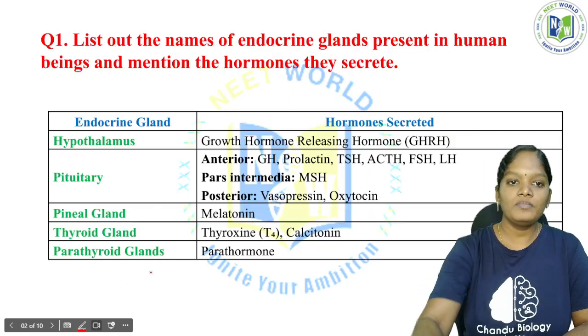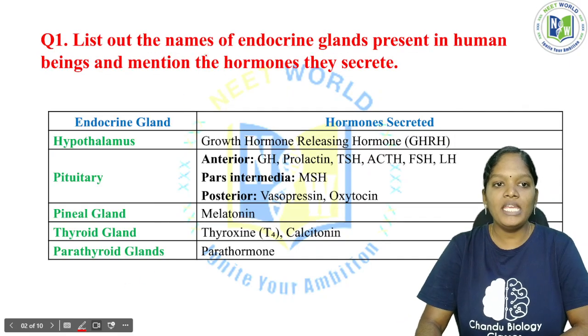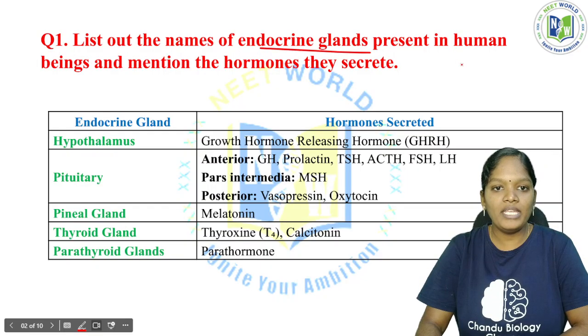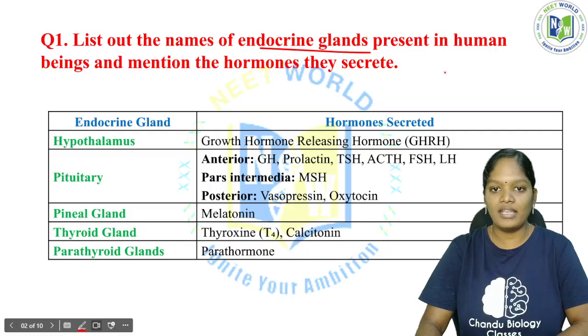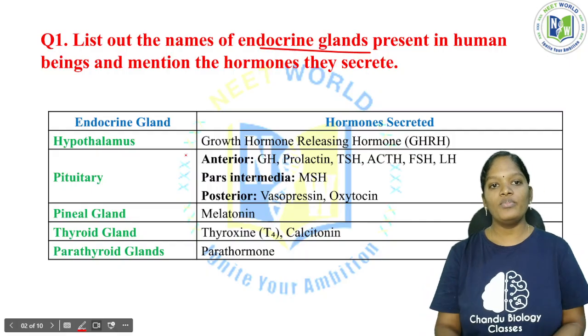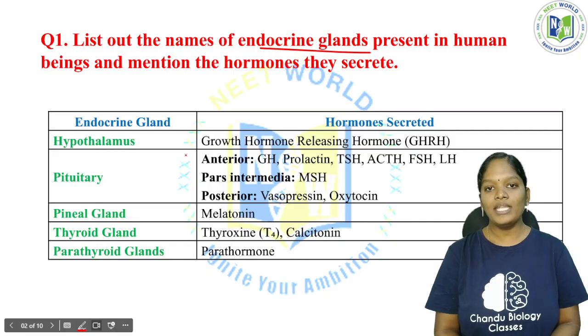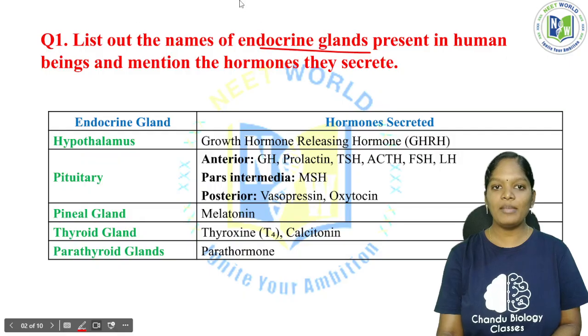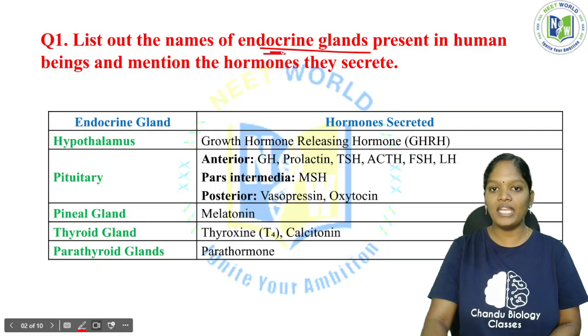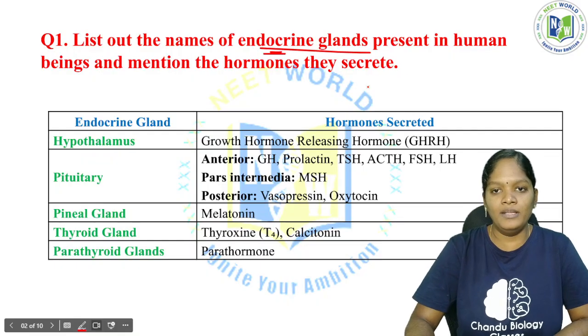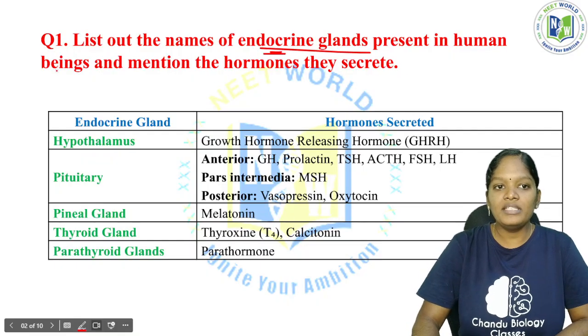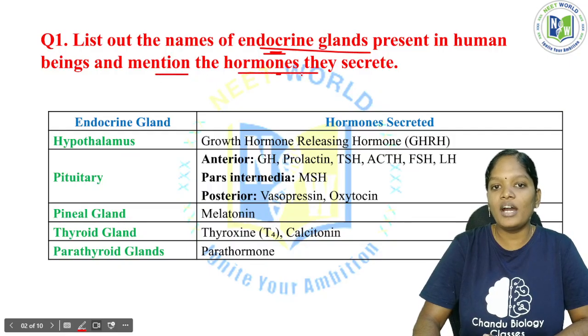So the first question will be: list out the names of the endocrine glands present in human beings and mention the hormones they secrete. We have to analyze what the question demands. We have to write down the names of the endocrine glands present in human beings, and also mention the hormones they secrete.